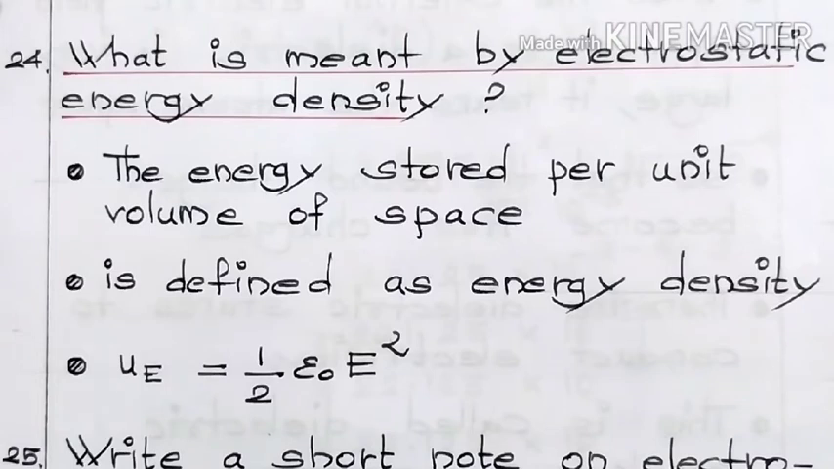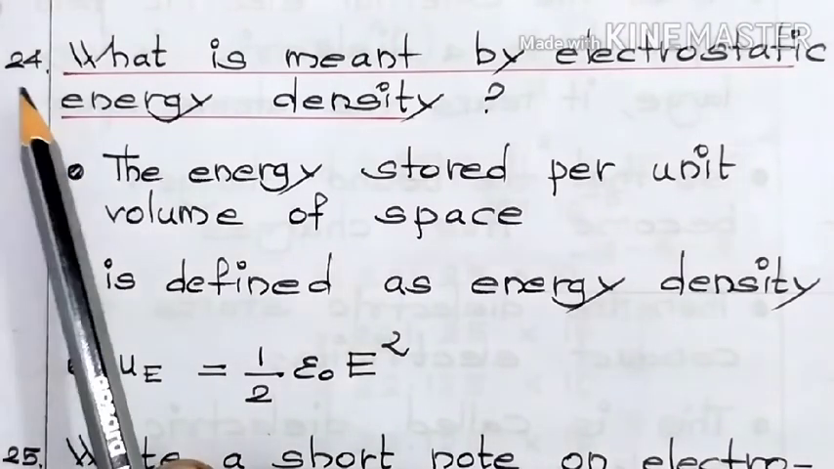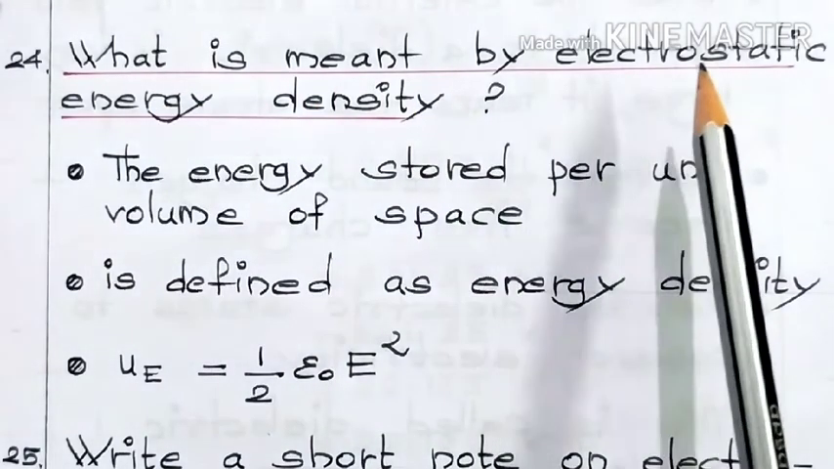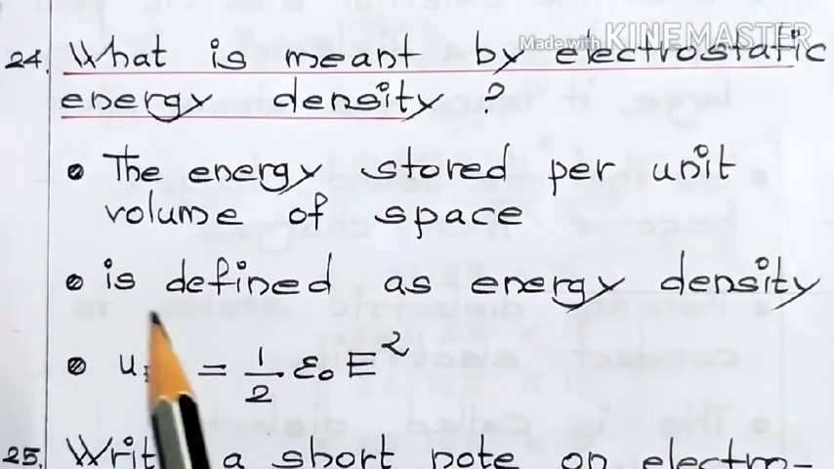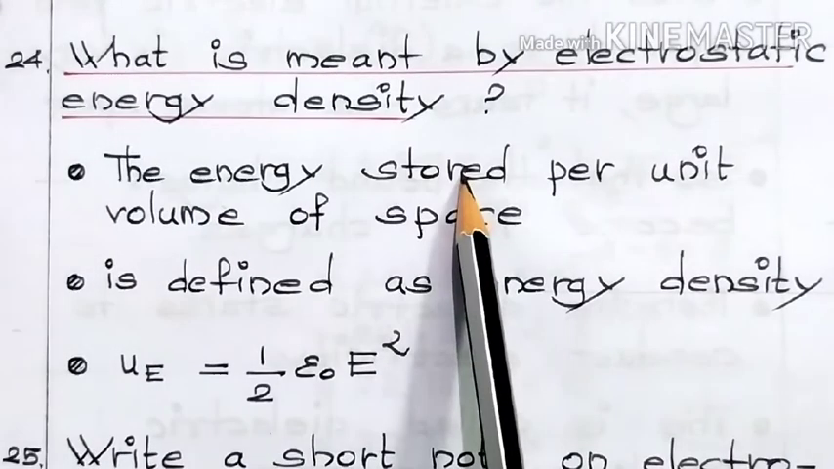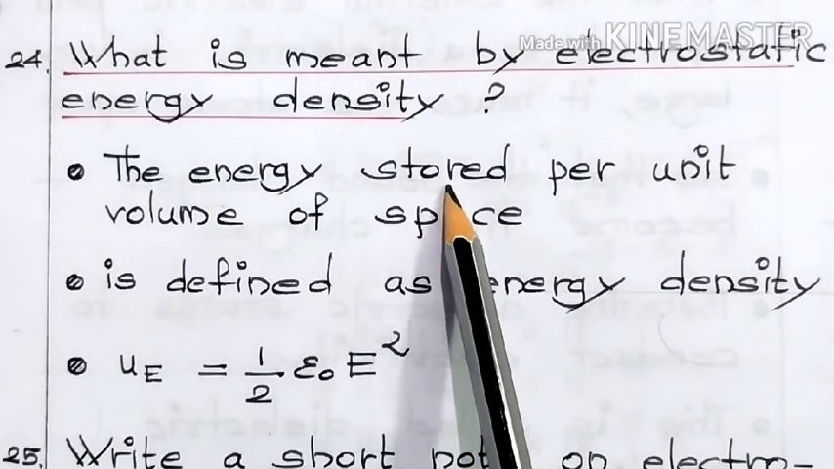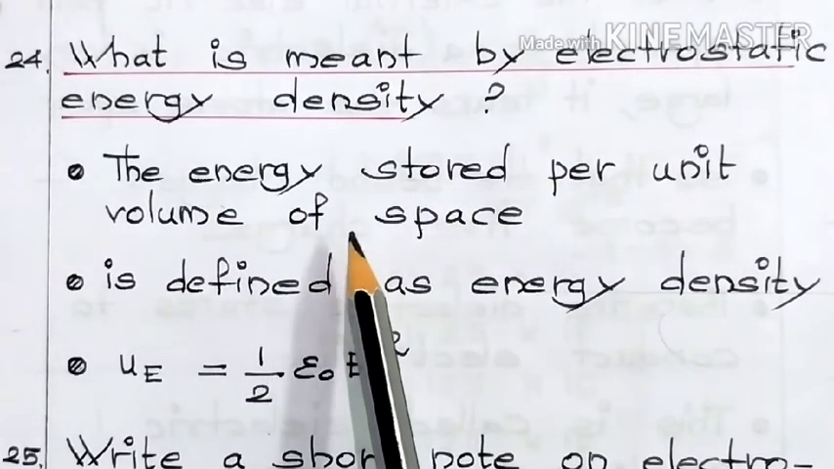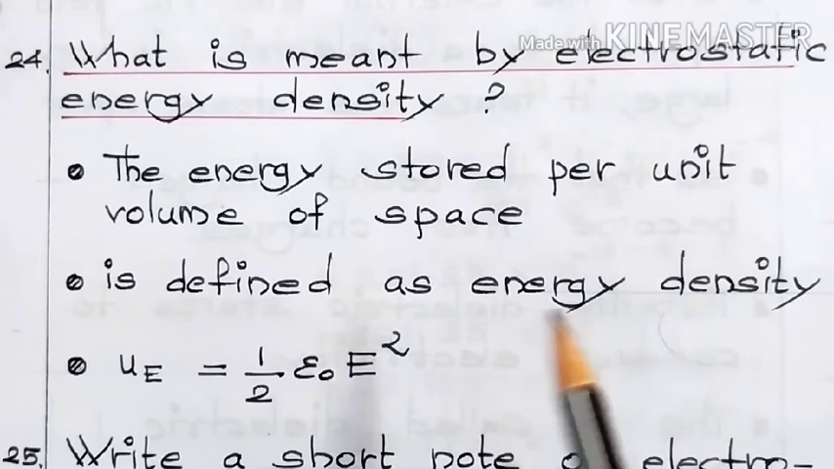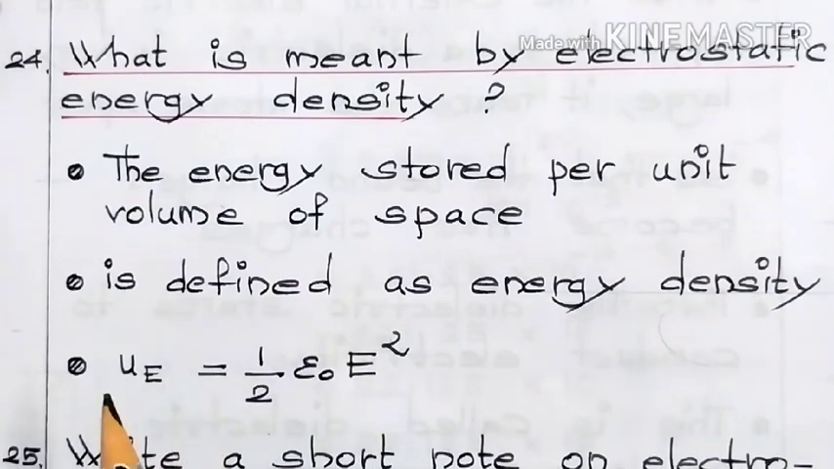Come on, let us move on to the question. This is question number 24. What is meant by electrostatic energy density? The energy stored per unit volume of space. The energy stored in a unit volume of space is defined as energy density. The expression for this electrostatic energy density is small u capital E is equal to 1 by 2 epsilon naught capital E square.